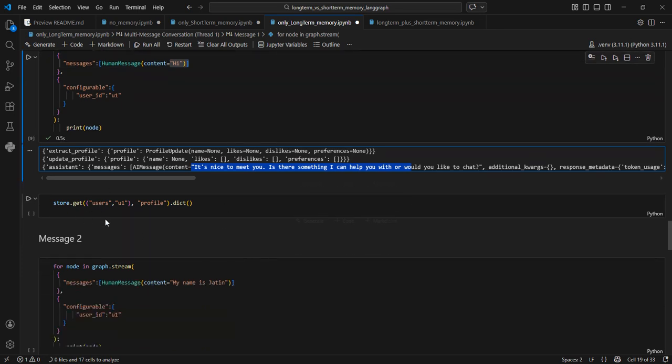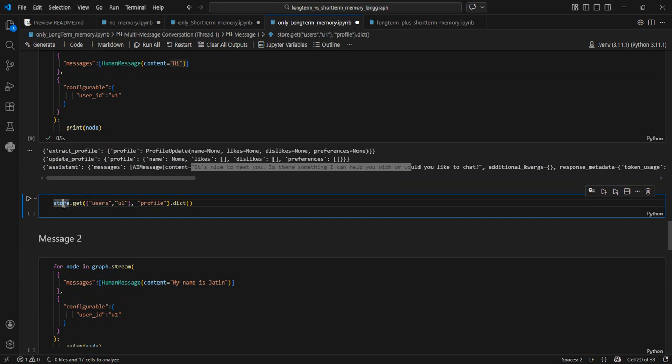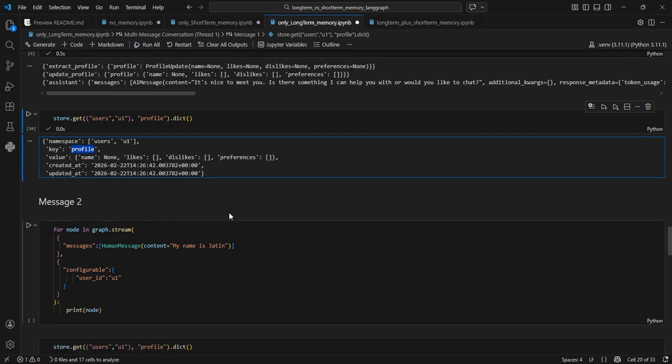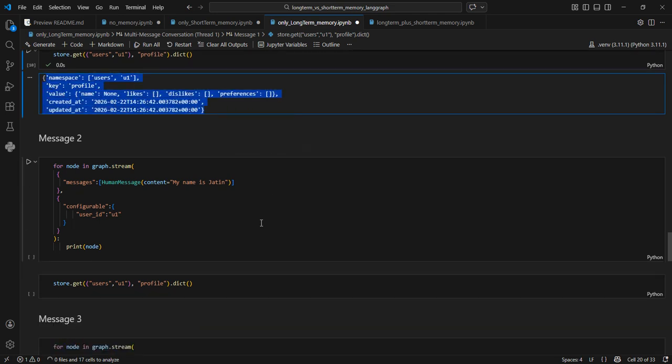Now let's see what is there in the store. So how to access the store? Store.get users u1. Then we want the profile in the form of a dictionary. So here, if you see, nothing is there. Name is none, likes is a blank list, and so on. Okay. So nothing is there. But as we ask more questions, this will keep getting updated, as you see.